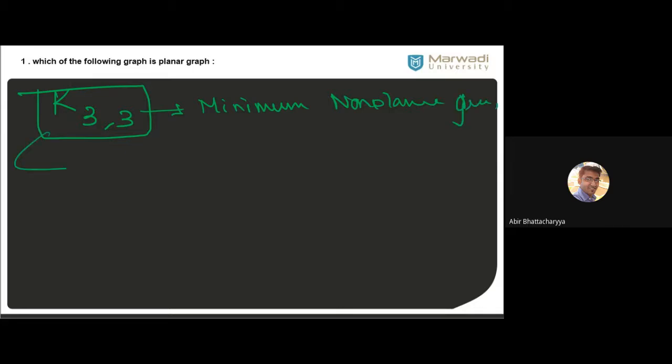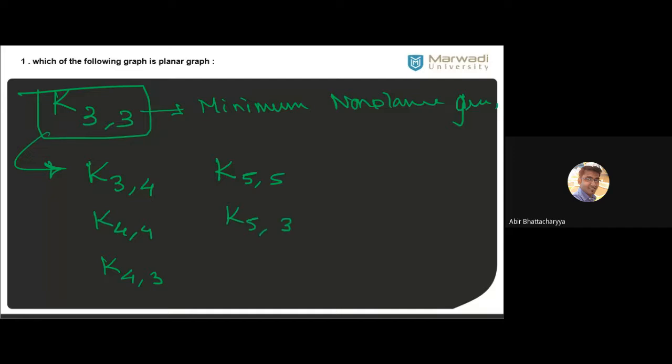If I use any other graph higher than K33, any other complete bipartite graph, like K34, K44, K43, K55, K53.